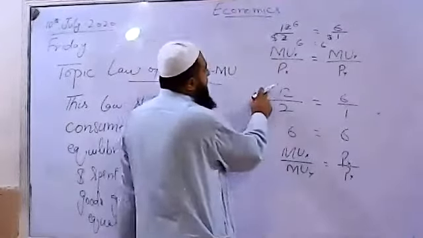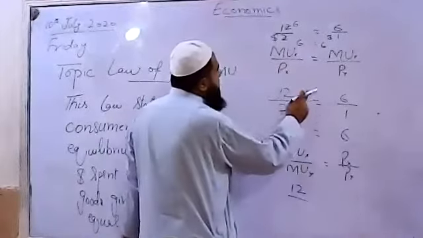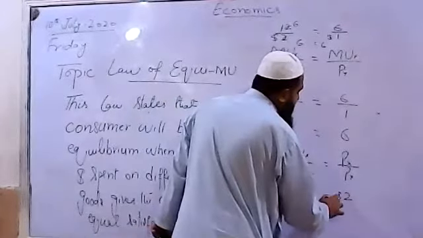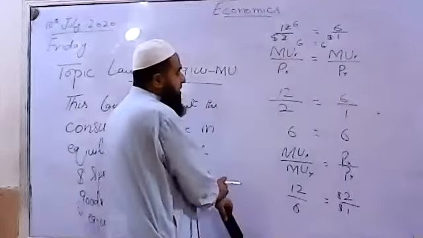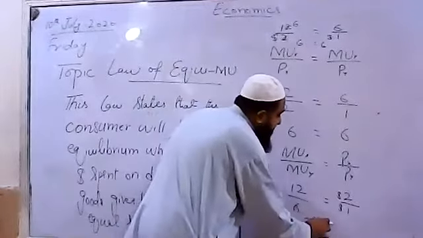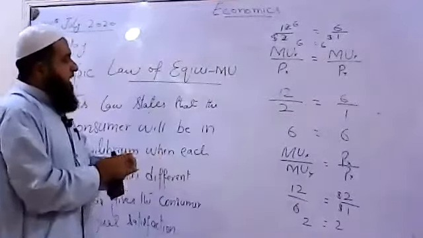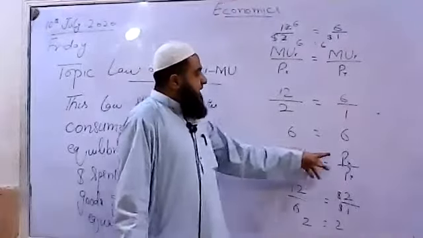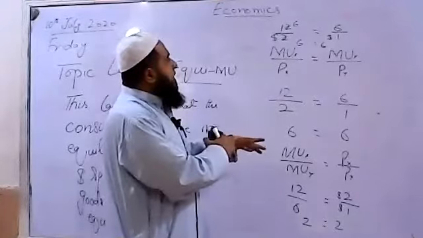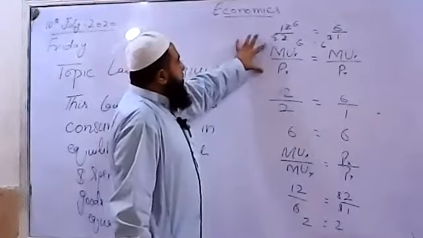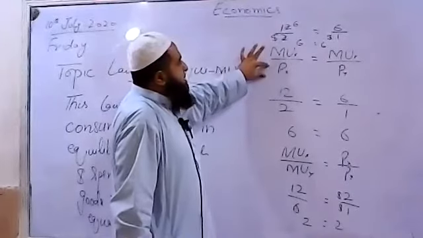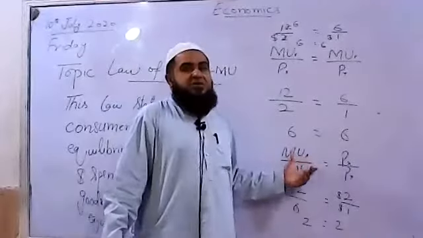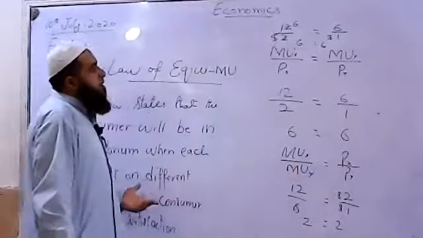So what is marginal utility of X? 12. What is marginal utility of Y? That is 6, should equal the price of X, which was $2, and for Y it is $1. See over here, it is again 2 and 2. Their marginal utility ratio is also equated. So when their marginal utility ratios are also equated to the price ratios, we say the consumer will be in equilibrium. Either we find this point by dividing the marginal utility by the price of the commodity, or by dividing the marginal utilities of the two goods by their prices. So their marginal utility ratios are also equated to their price ratios.